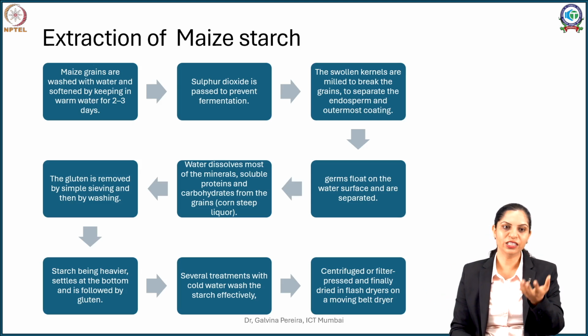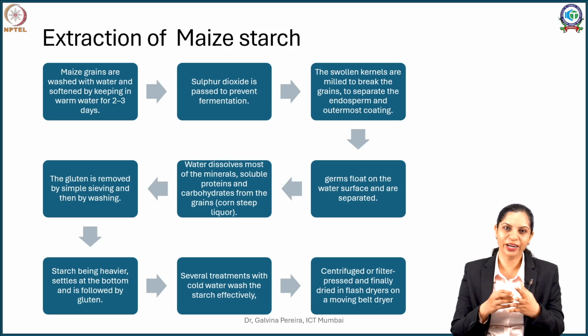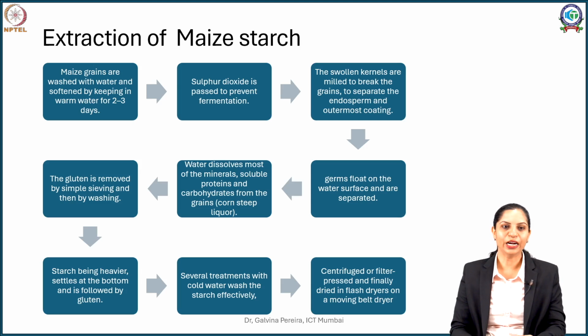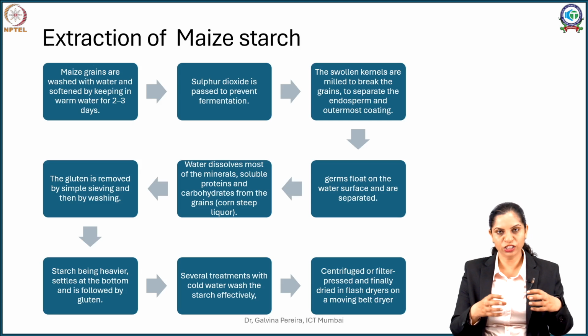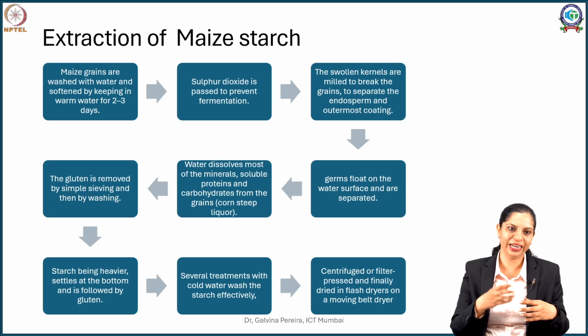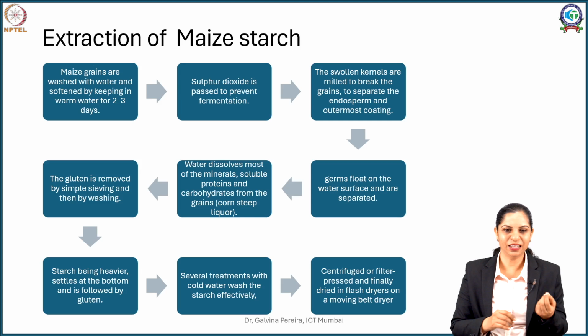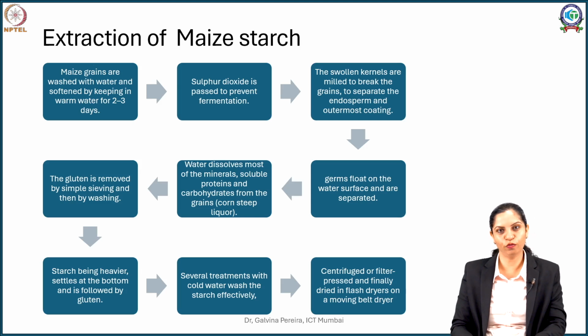Now the starch is stuck in between gluten, and you know gluten is a proteinaceous matter. So the gluten is allowed to hydrate and it forms a sticky mass. This sticky mass is washed, and as you wash, the gluten remains intact, whereas the starch grains entangled within the gluten get washed out. So all these washings will have most of your starch and some small particles of gluten. Now comparing their density, starch is much denser than gluten.